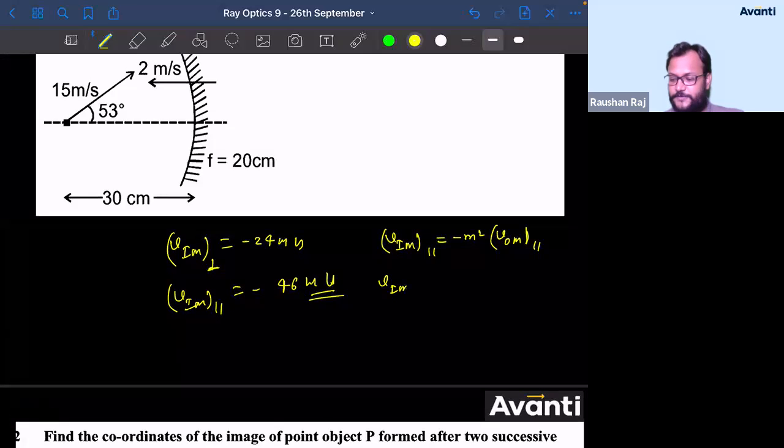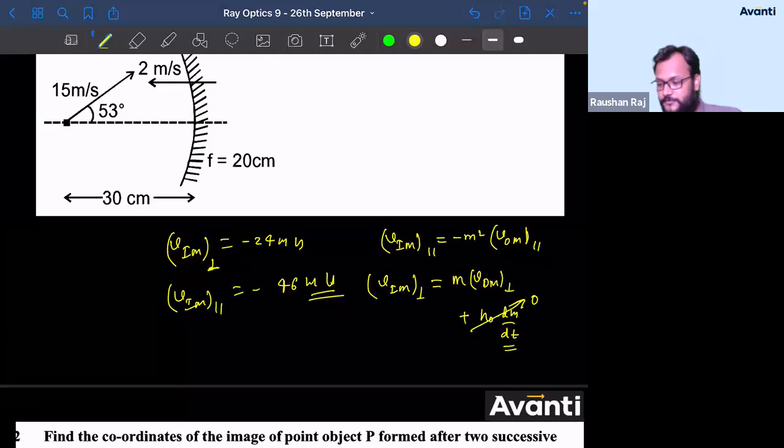Velocity of image with respect to mirror in the perpendicular direction will be equal to, the formula we got there, what was it? m into velocity of object with respect to mirror in the perpendicular direction plus h naught into dm by dt. Here h naught will be 0, so you don't have to worry about this. Find the answer. Okay? So minus 44 and minus 24 will be the correct answer.